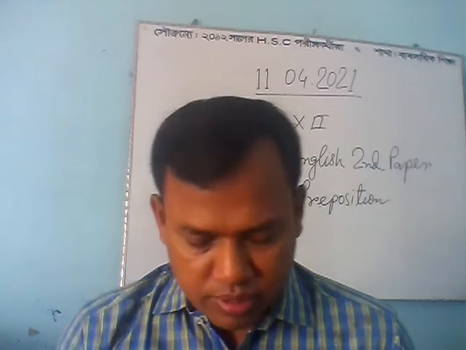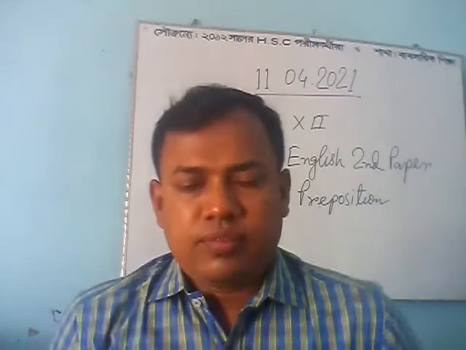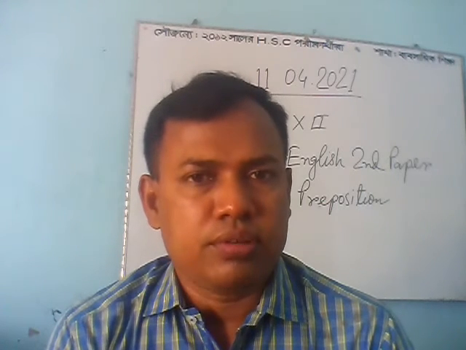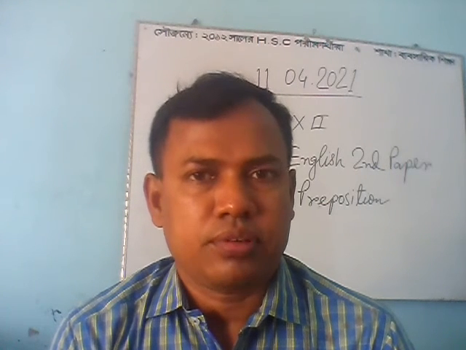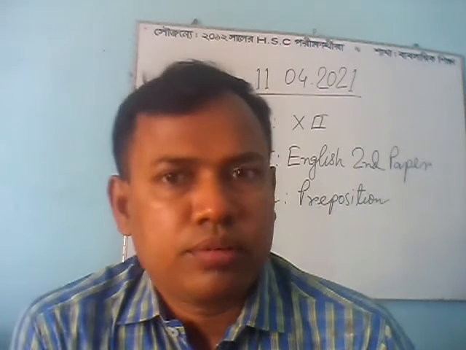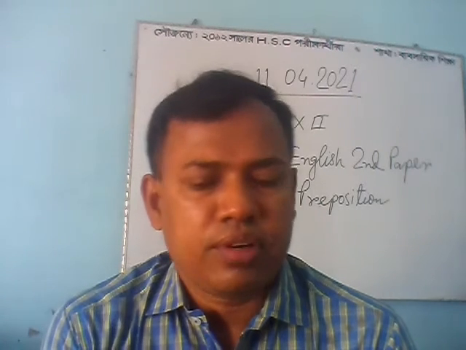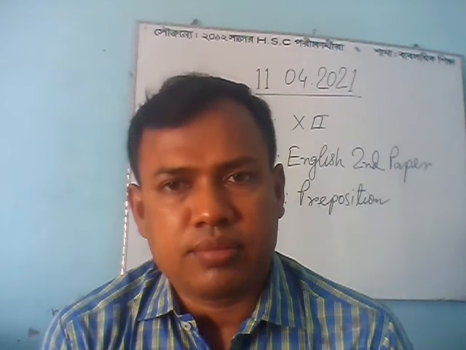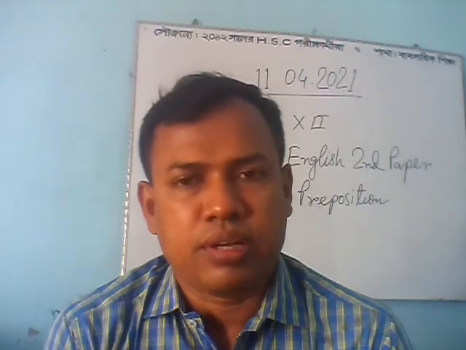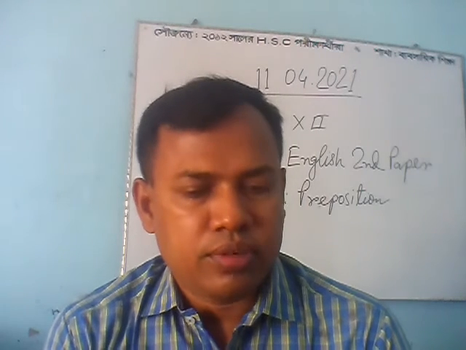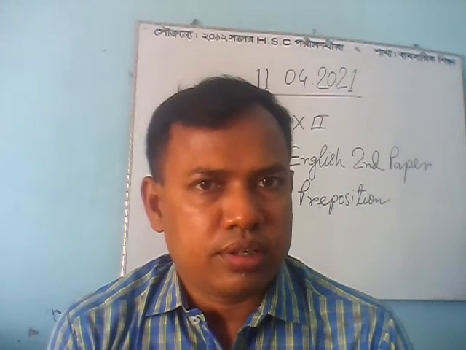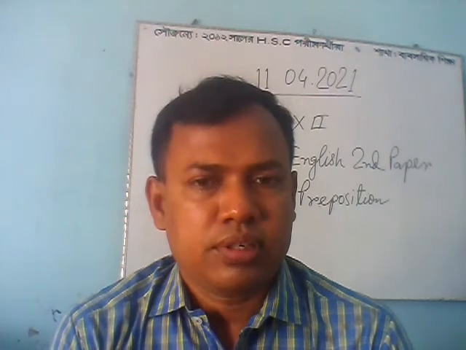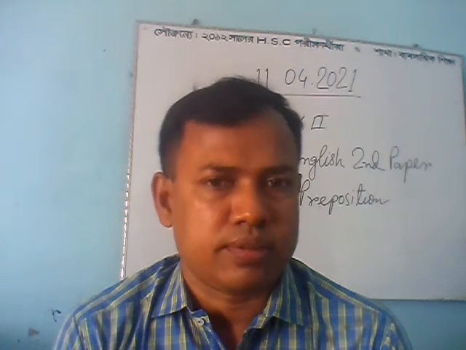In the new syllabus you have 14 gaps on this item of grammar. Before this you had 10 gaps on preposition, but now you have 14 gaps because 3 items have been deducted from your syllabus. The full marks are the same, that means your subject has 100 marks.